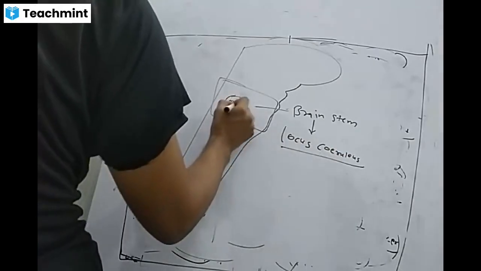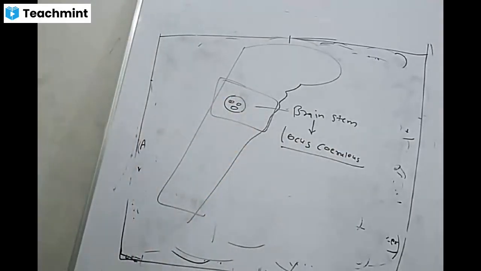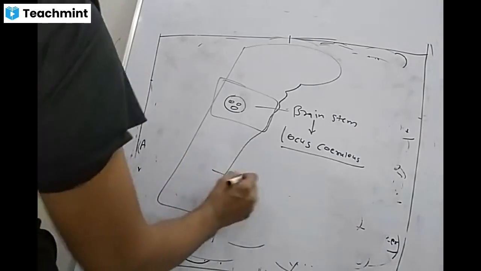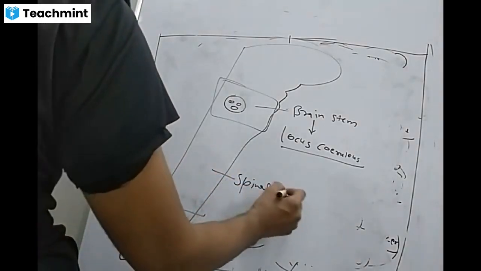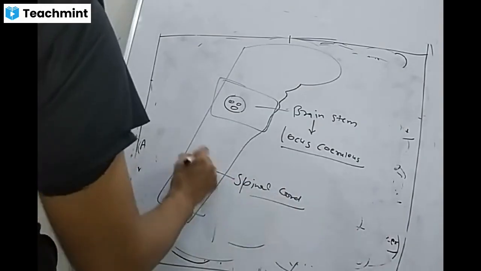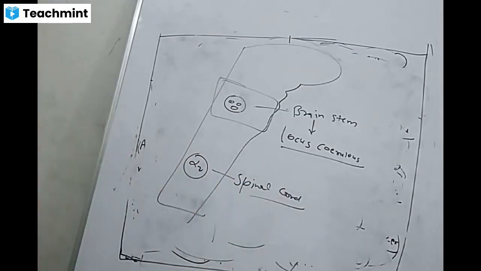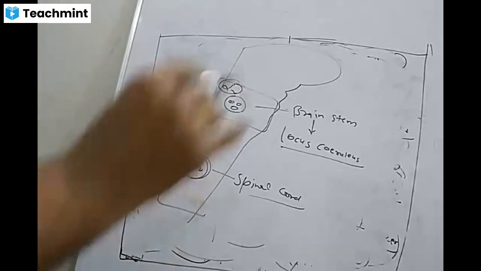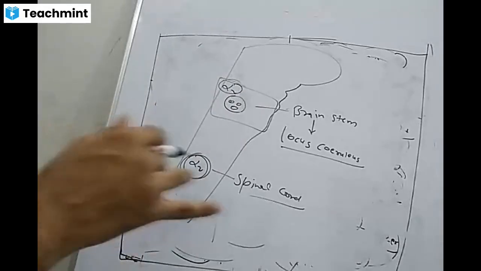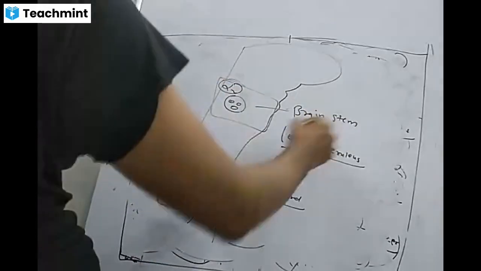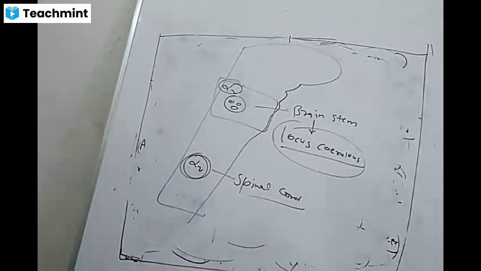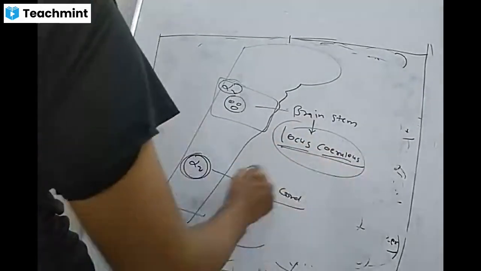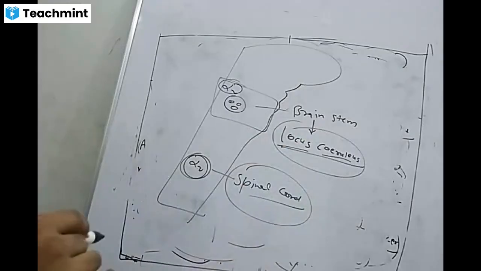At this site, alpha-2 receptors are present. And the second site is your spinal cord. Here we have alpha-2. The xylazine type of drug, detomidine, all these agonists, they will come at these two locations, in the brainstem locus ceruleus and at the level of spinal cord.